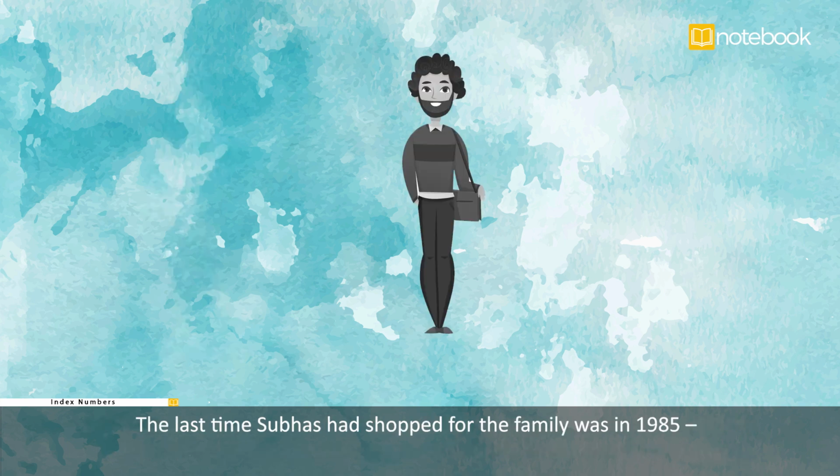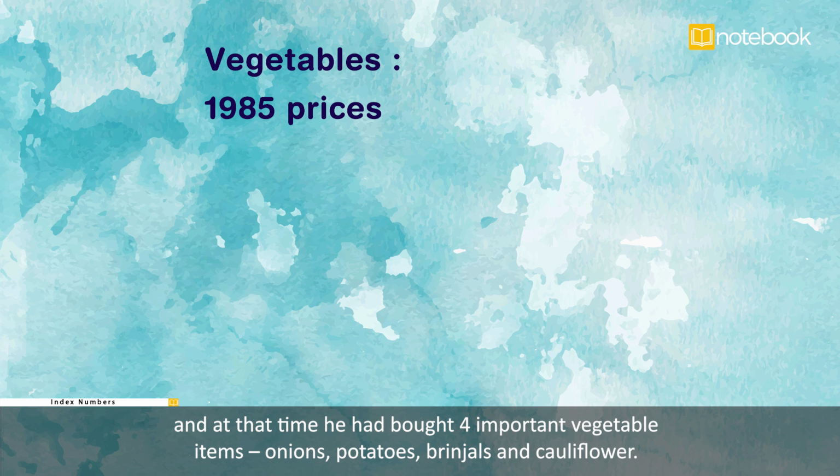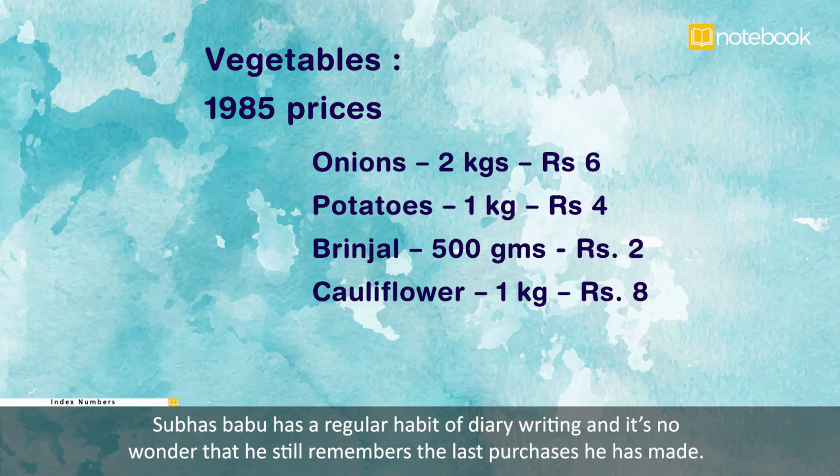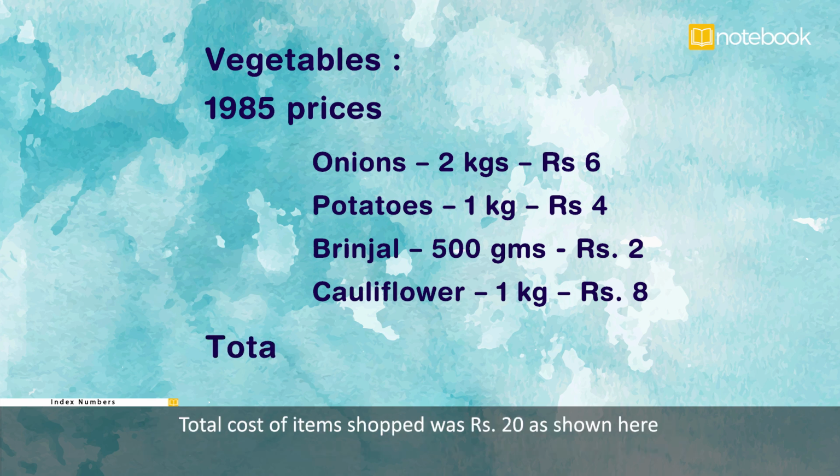The last time Subhash had shopped for the family was in 1985, and at that time he had bought 4 important vegetable items: onions, potatoes, brinjals, and cauliflower. Subhash Babu has a regular habit of diary writing, and it's no wonder that he still remembers the last purchases he has made. Total cost of items shopped was Rs 20 as shown here.